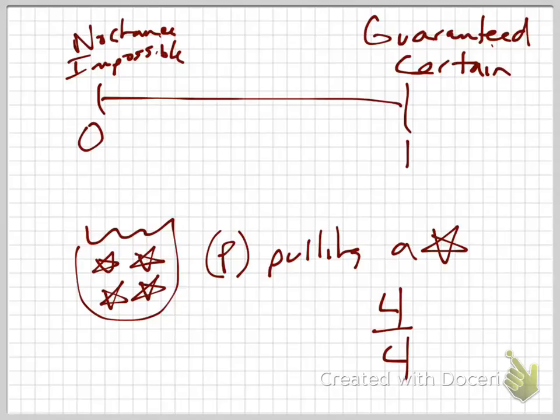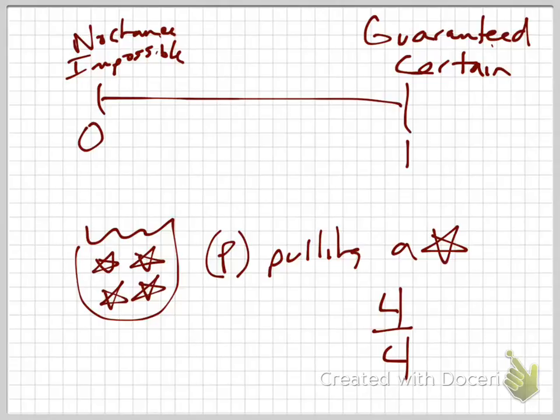And that's why probability is cool. Now listen, the closer you get to here, the more likely, the better chance that your event's going to happen. The closer you get to here, the less likely or the less guaranteed things are going to be. Does that make sense?